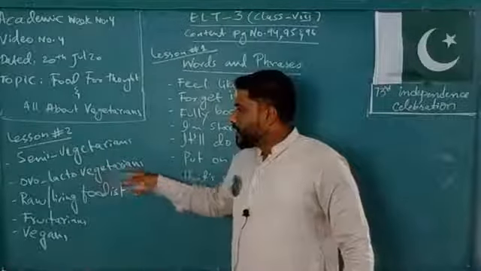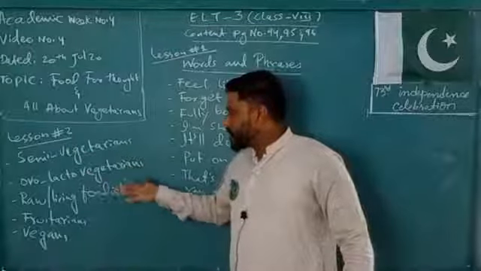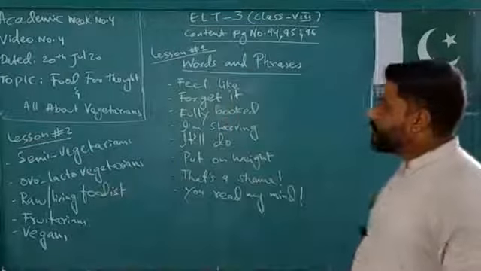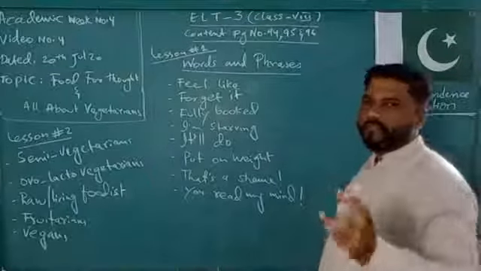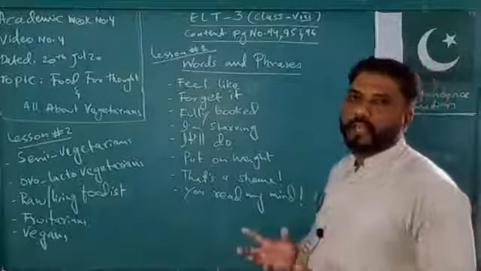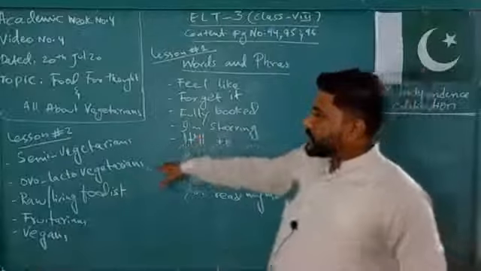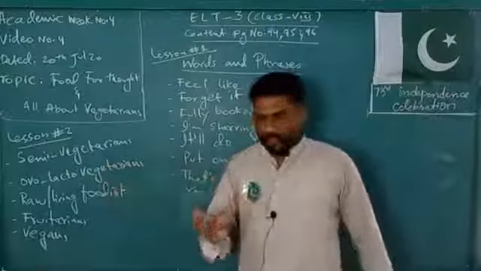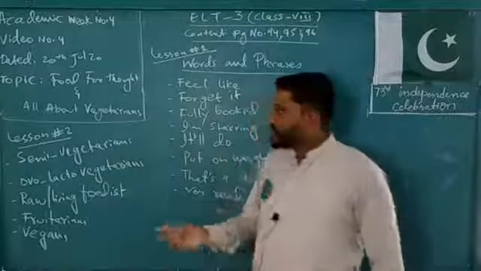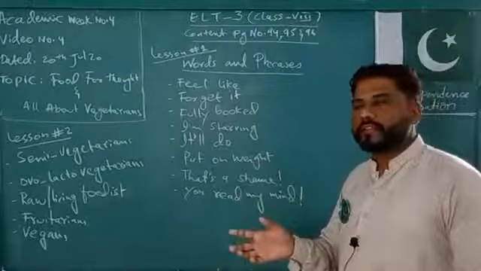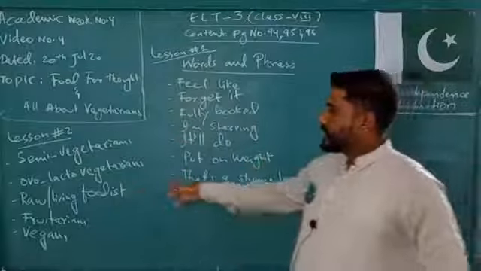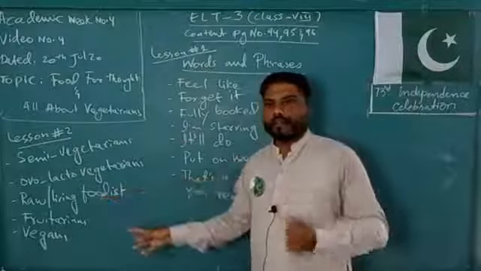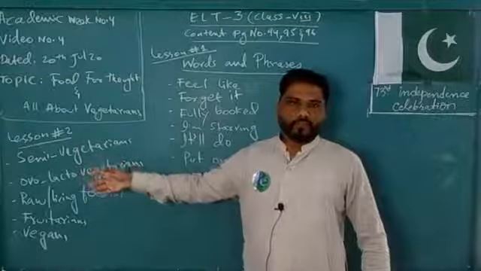lacto-vegetarians. Next you can see raw living foodists. Raw living foodists eat raw vegetables or fruits in their raw state. They do not take any eggs, they do not take milk, or any product made of milk or beef, but they rely on what? Vegetables or fruits or nuts.